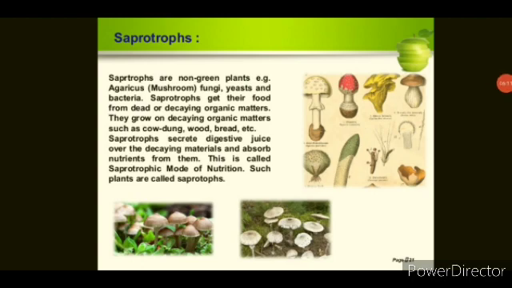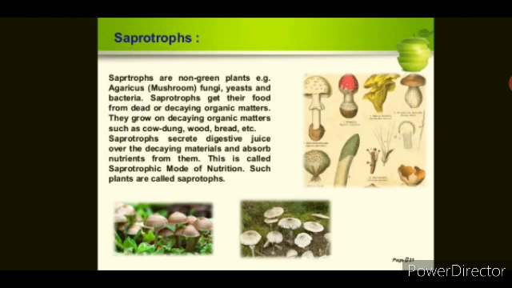First one is saprophytic plants. Sapro means decaying matter and phytes means plant. It means the plants which live and feed on dead and decaying organic matter are called saprophytic plants. These plants are non-green plants, basically bacteria and fungi. For example, mushrooms, moulds and yeast come in the category of saprophytes and show a saprophytic type of nutrition.